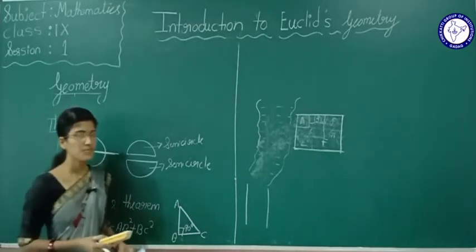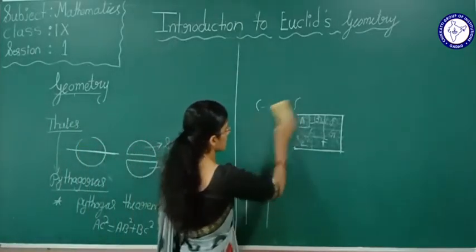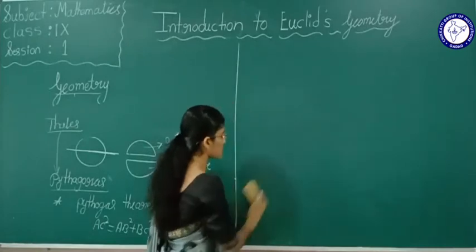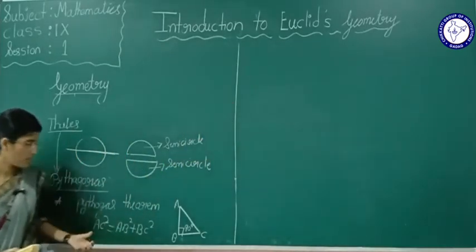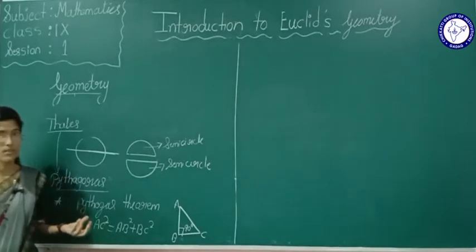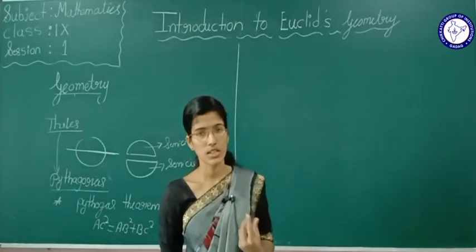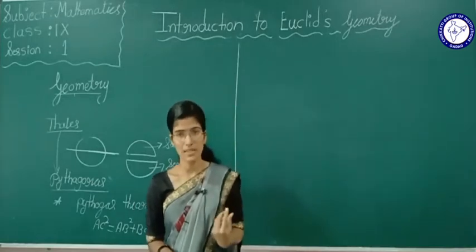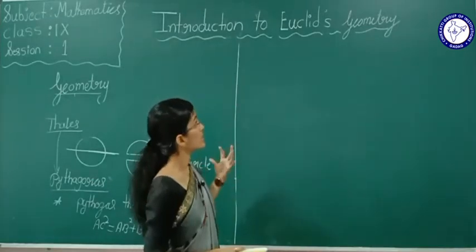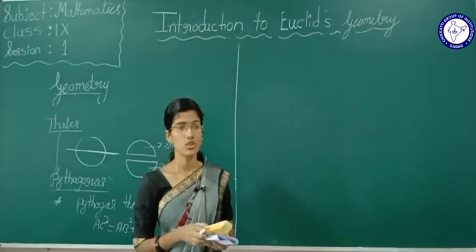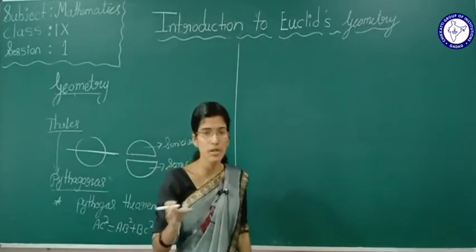Now see, like this geometry developed in the same period. Euclid was a mathematics teacher in Egypt. He arranged geometry in a very systematic way.